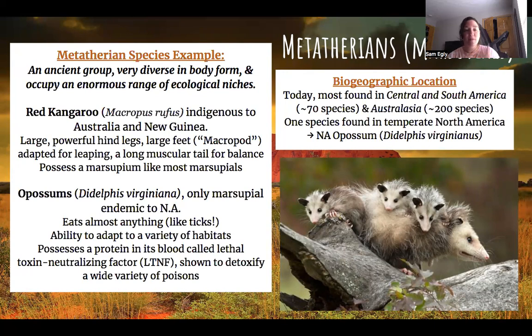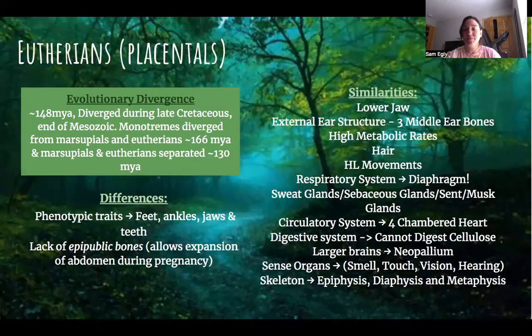So here's some information about the kangaroo. Their large feet, they're macropods. And opossums, the main thing about them, they don't get rabies, which is amazing because of their lower body temperature. They eat ticks. They also possess a protein in their blood called LTNF, which has been shown to detoxify a wide variety of poisons.